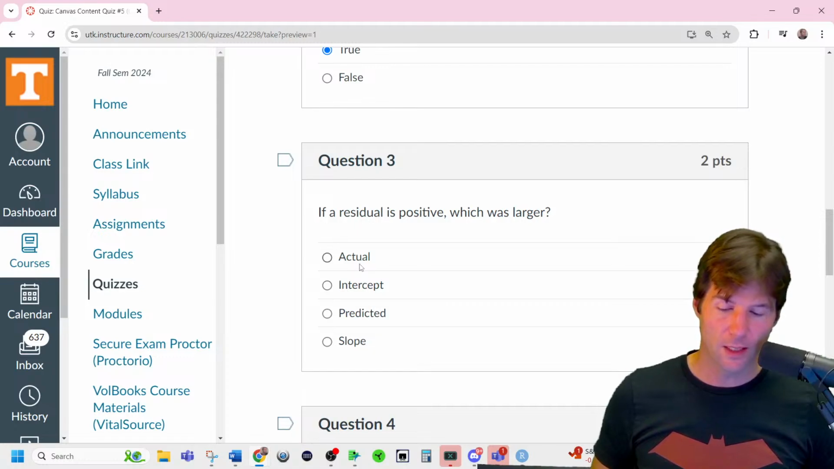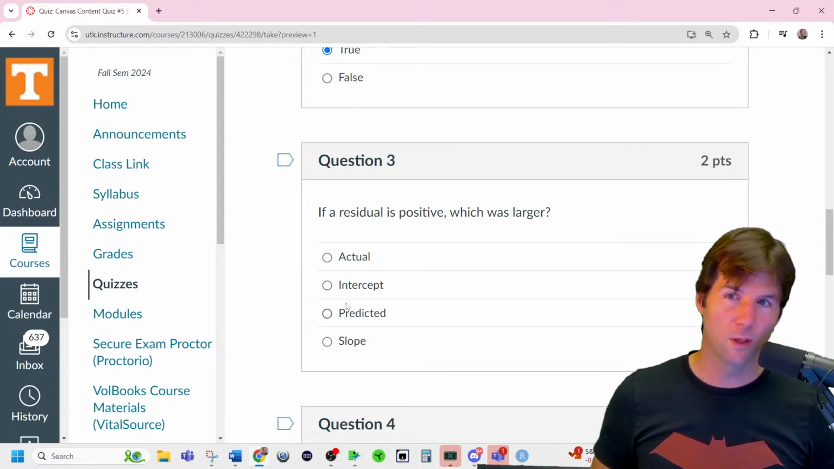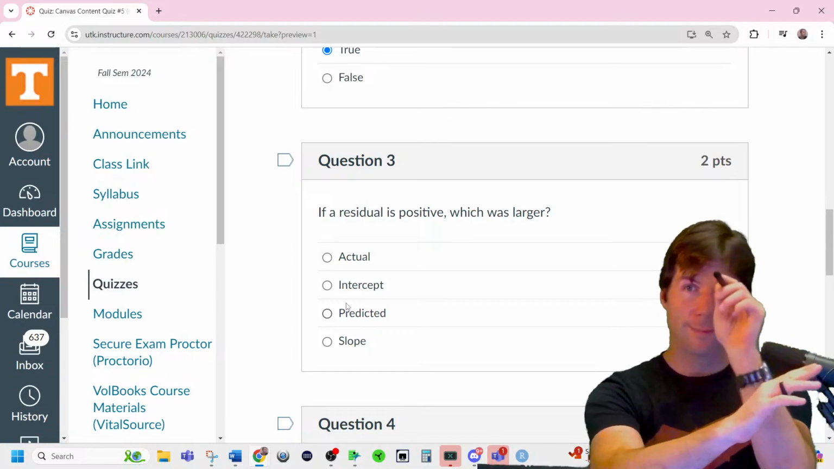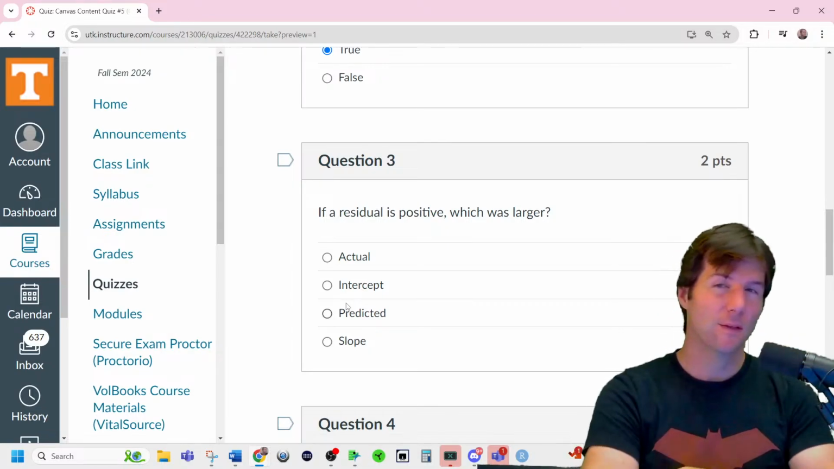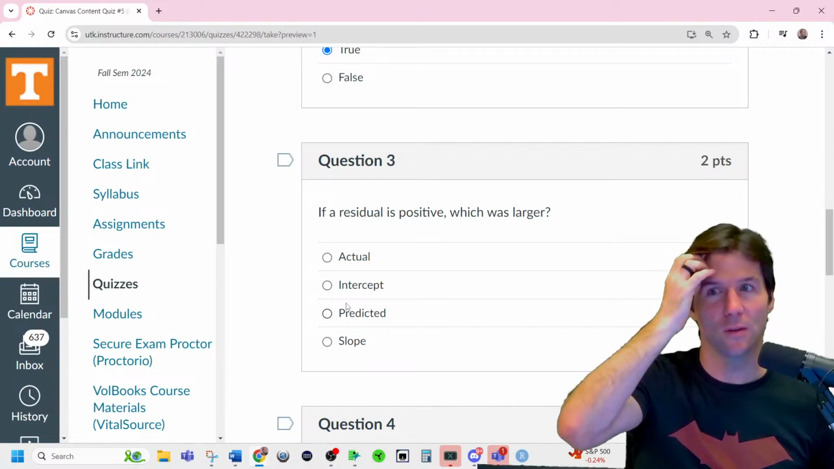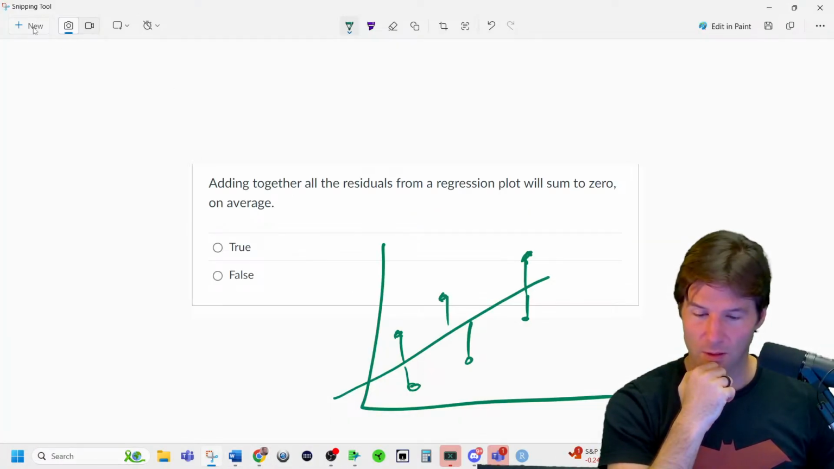If a residual is positive, what's the answer? A, B, C, or D? A lot of people get this wrong. There's only 2 possible answers. If the residual is positive, what is larger? And the answer is just to do this. What am I talking about? So if a residual is positive, what is larger?